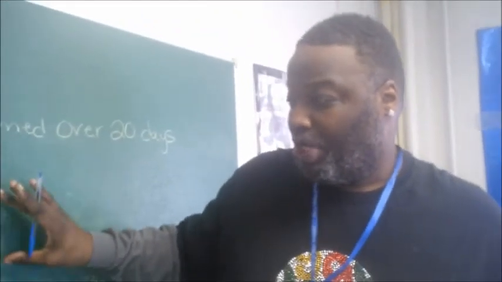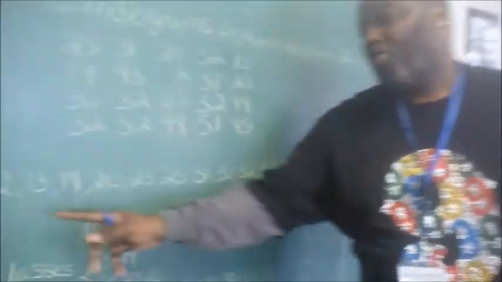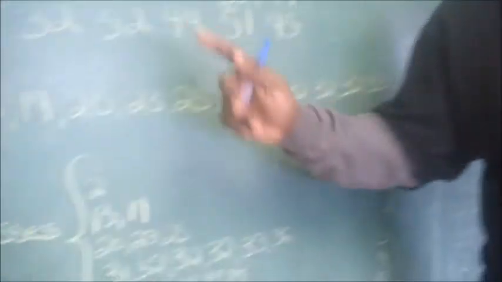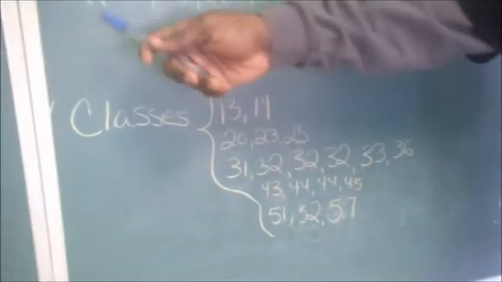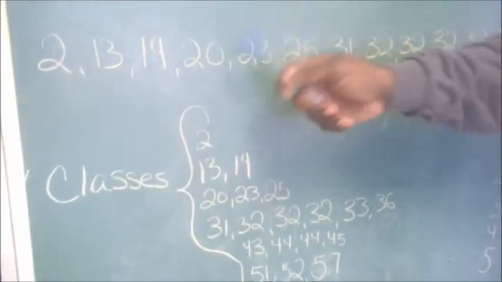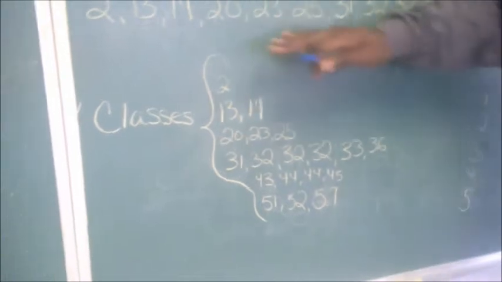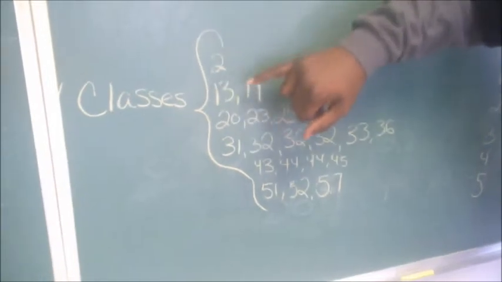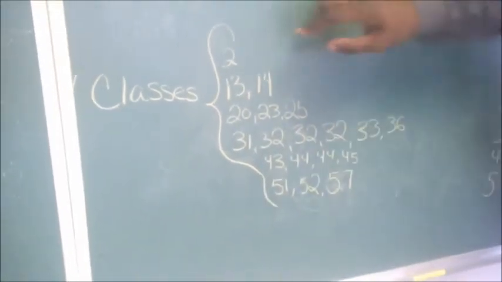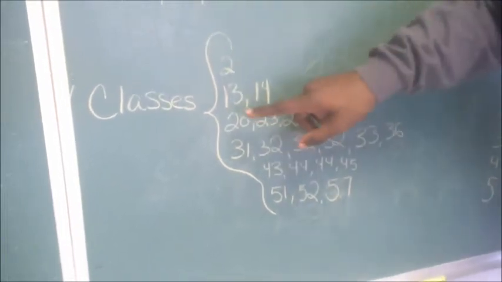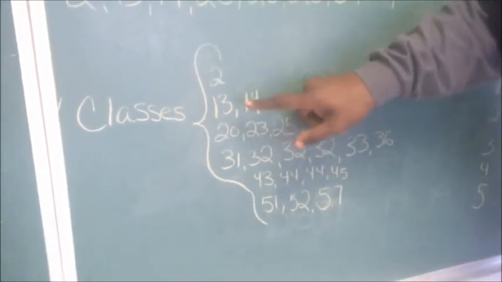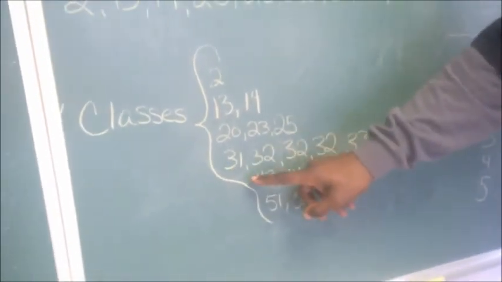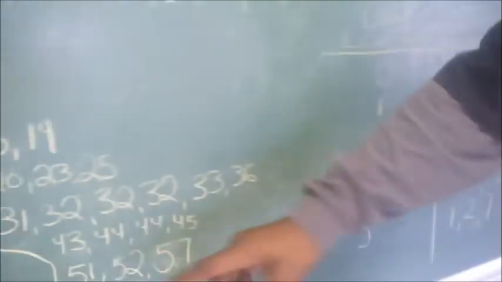The first thing that we're going to look at is putting them into ascending numerical order, where we're going from lowest to highest, just to show you the relativity of how many times a number repeats itself within this equation. So once you start putting the numbers in order, 2, 13, 14, 20, we then move to the next step, which is putting the numbers into a class. And when we say class, we're looking at the number itself and what is familiar about the number in each set. In the first set, we have one independent 2. In the second set, we have a 13 and 14, which means those are 10s. Then we move to the 20s. So you got a 20, 23, and a 25. Then we move to the next set, which is the 30s, and then the 40s, and then in the 50s.